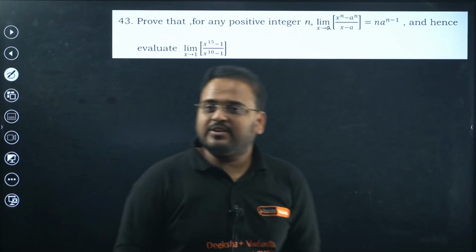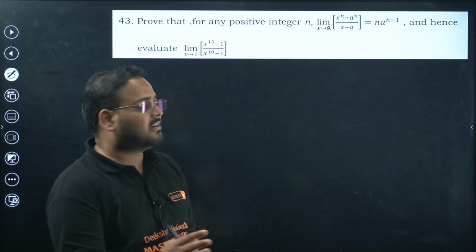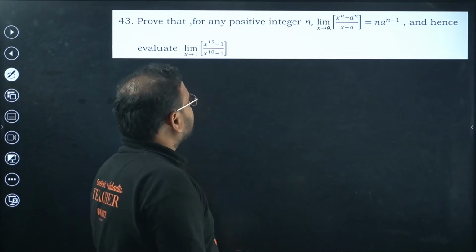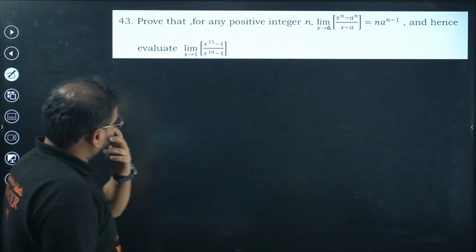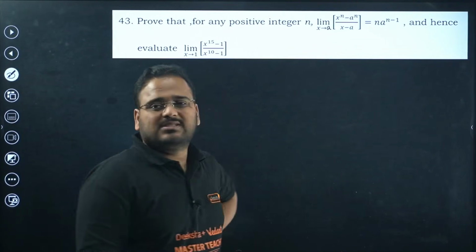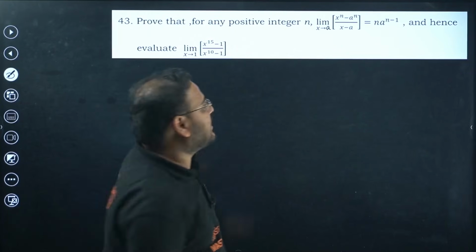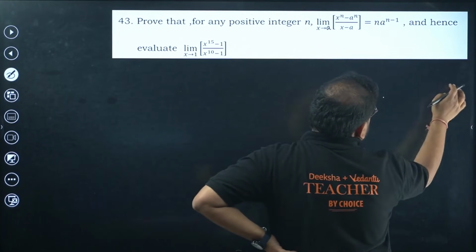Prove that for any positive integer n, this limit, a standard limit, is there. Simple to prove. Let's start. We have to find the value of this one: x power 15 minus 1 over x power 10 minus 1. Okay, great, sir. So what we can use, since the limit is there, it means it exists, of course. And limit exists means the values of LHL and RHL are equal.